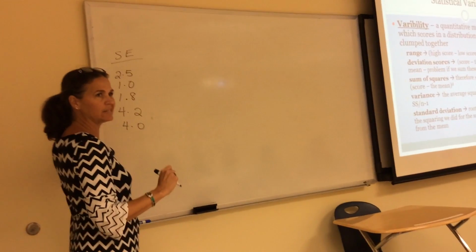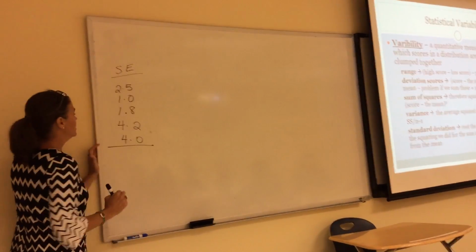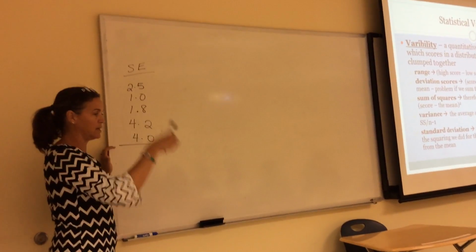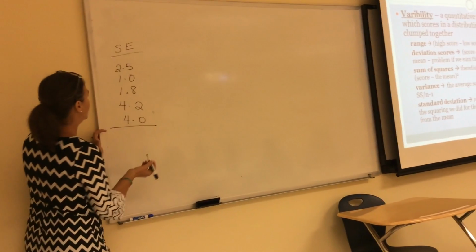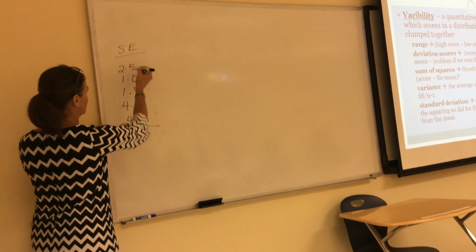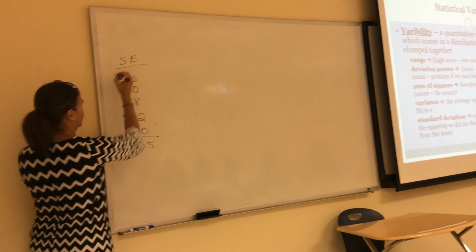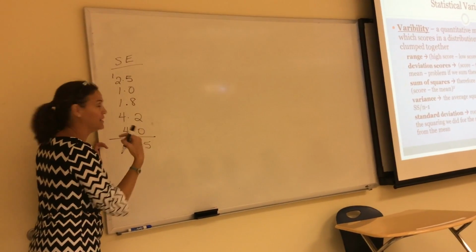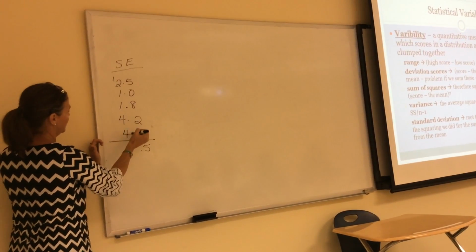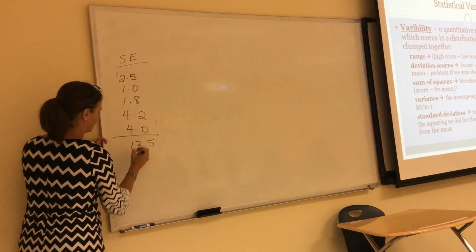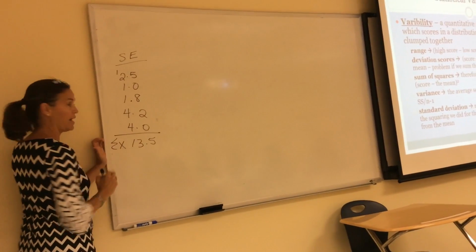A distribution is just a set of scores. You could get more technical, but let's keep it simple now. A mean, which we'll talk about in the future, is just an average. Most of you have probably done this in basic math. To do that, you just add up your scores. So 8 plus 2 is 10 plus 5 is 15. Carry the 1. If I make a mistake, please check me and tell me. 3, 4, 5, 9, and 4 is 13. Yep. Okay, so this is sum of x.